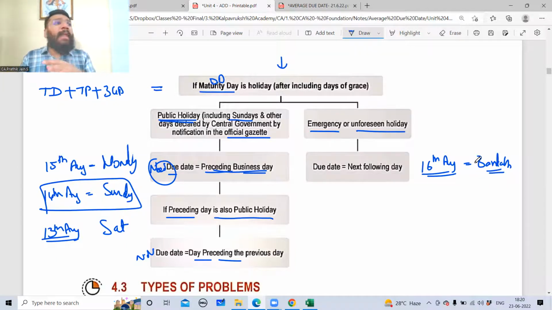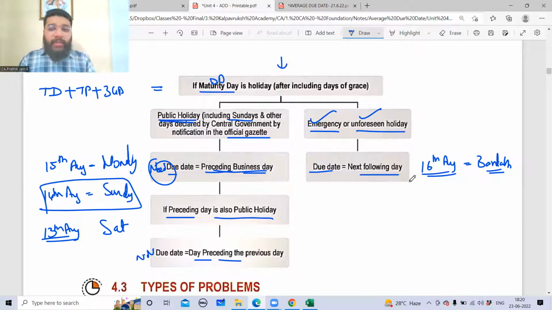In that case, you cannot plan for the previous day, boss. Because an emergency, unforeseen holiday is announced immediately. For example, when the COVID pandemic was announced, they gave us 1 or 2 days gap to do all the work. So it is not possible to immediately make the planning in advance and do the previous payment. So in case of emergency or unforeseen holiday, the due date will be the next following working day.